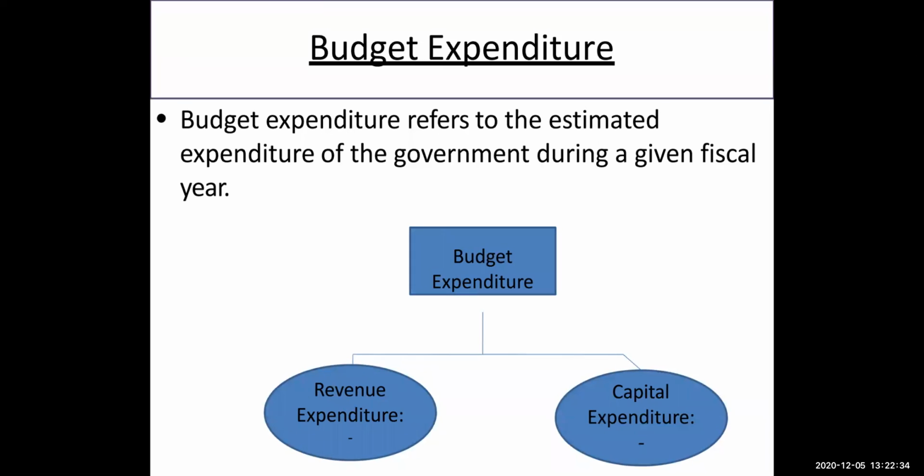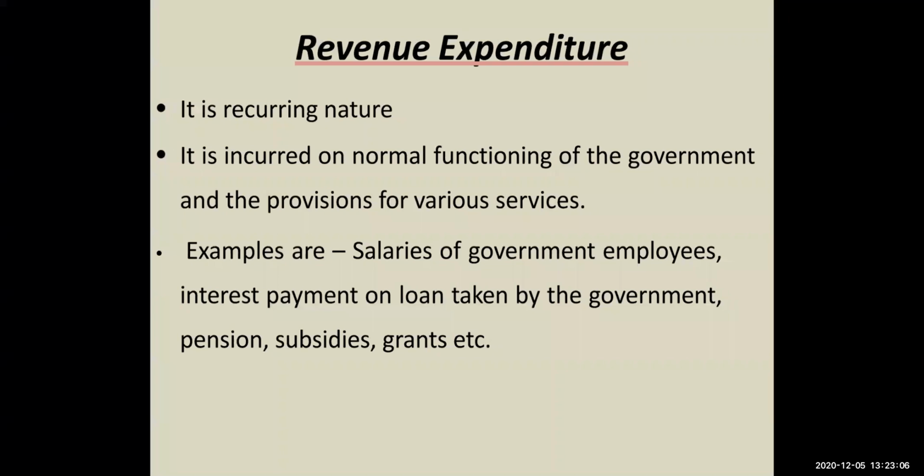Now in this session we are going to talk about budget expenditure. Like in the last session we were talking about the receipts. Now here we are going to talk about budget expenditure. Budget expenditure refers to the estimated expenditure of the government during the fiscal year. That is, how much approximately the government would be spending on the various things. So budget expenditure can be divided into two, that is revenue expenditure and capital expenditure.